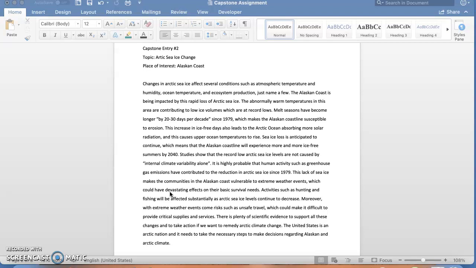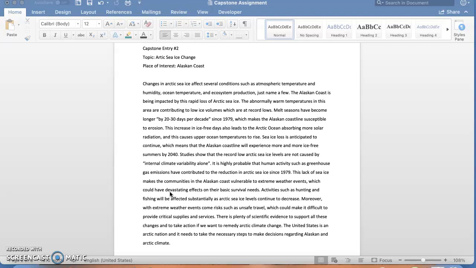The abnormally warm temperatures in this area are contributing to low ice volumes, which are at record lows. Melt seasons have become longer, by 20 to 30 days per decade, since 1979, which makes the Alaskan coastline susceptible to erosion. This increase in ice-free days also leads to the Arctic Ocean absorbing more solar radiation, and this causes upper ocean temperatures to rise.